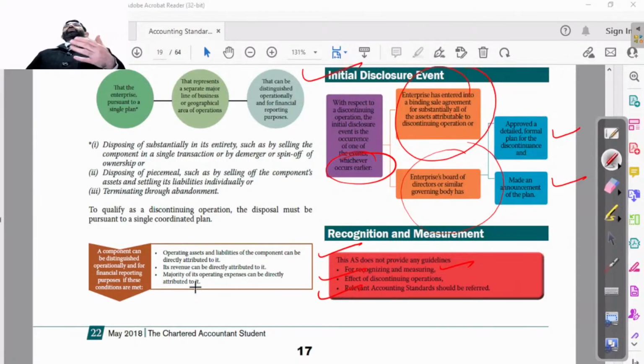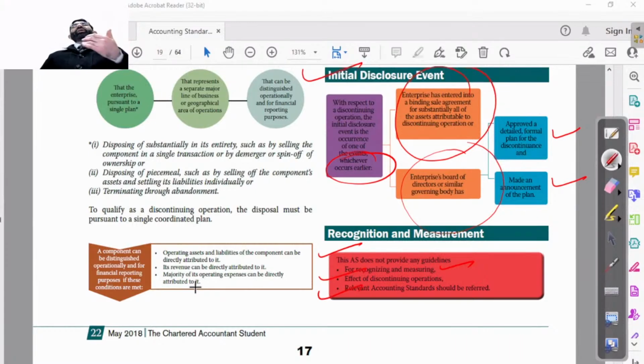Because if we are saying that we are selling this asset, we are selling this asset, so that is a part of our routine working. This is not shown as a separate process. If it is going to switch off a big part of the business, then it must be shown separately. So this AS tells us to show it separately.